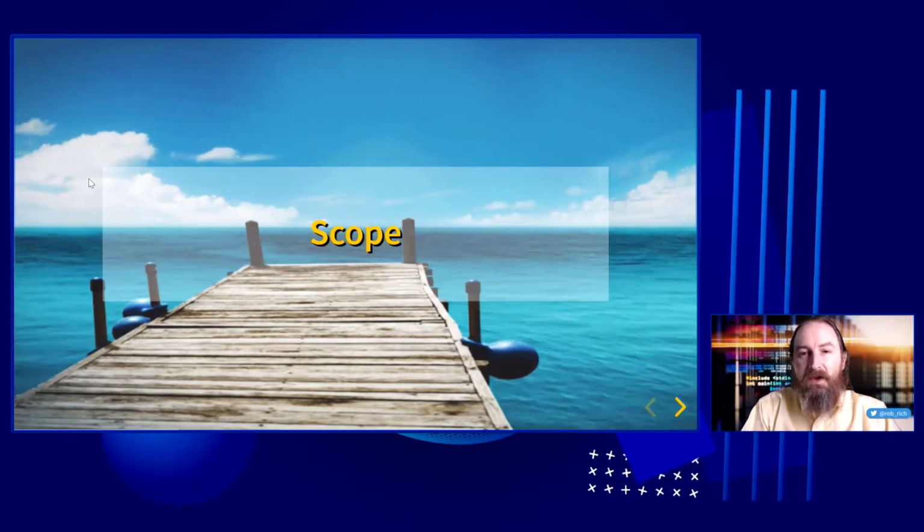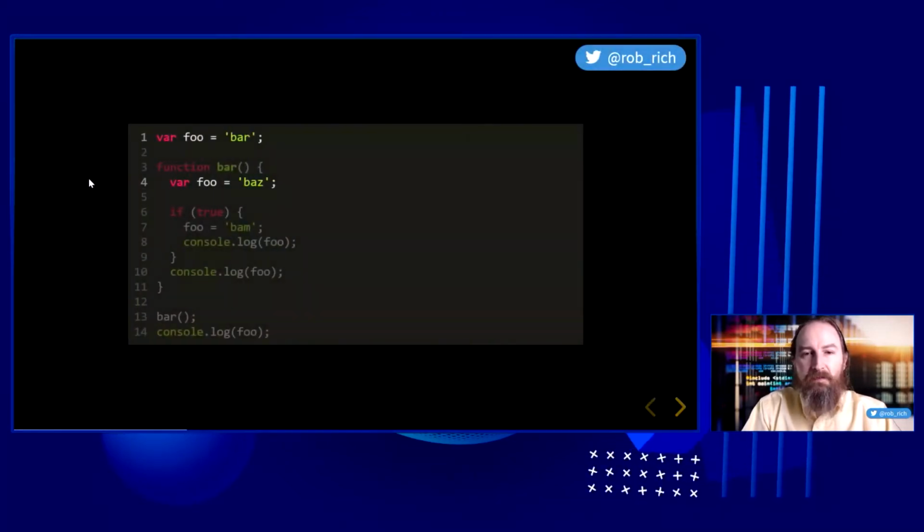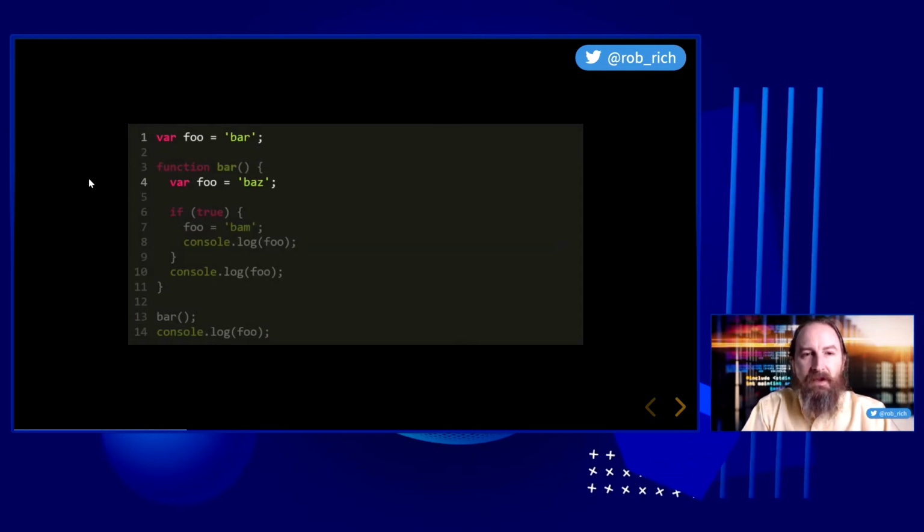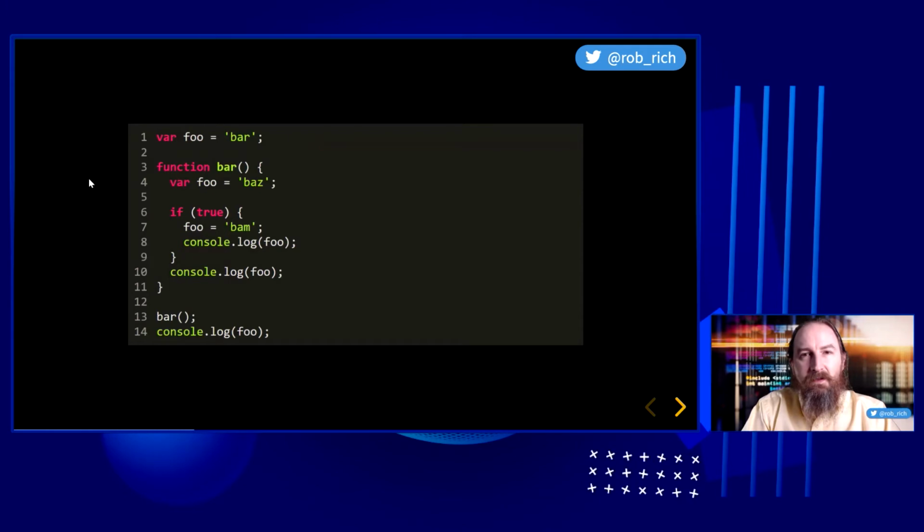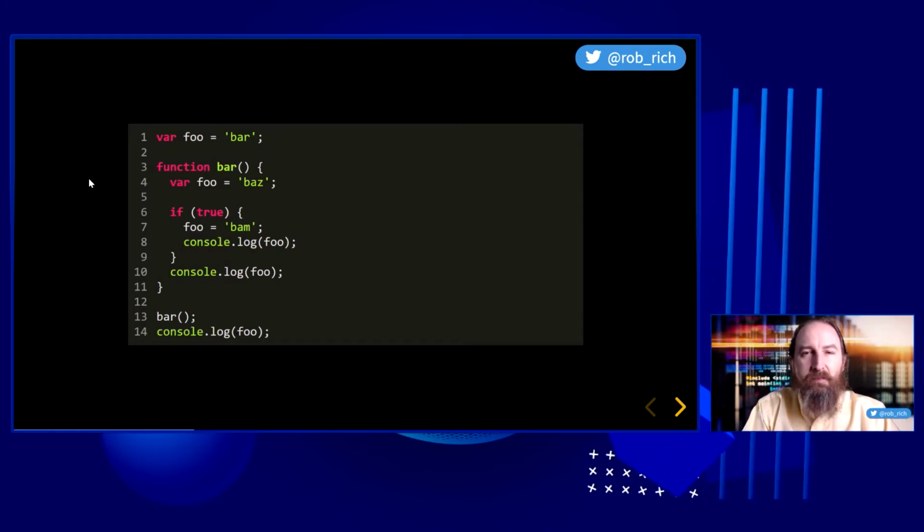Let's take a look at lots of different examples where we can define and not define variables inside of JavaScript to yield interesting results. So here I have defined two different foo variables. We'll call this maybe an outer foo and an inner foo, or foo1 and foo2. What happens in this case? Think through and see if you can identify how this code will play out.